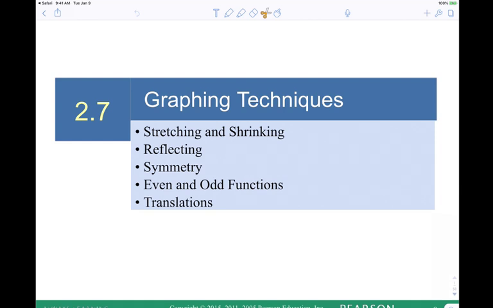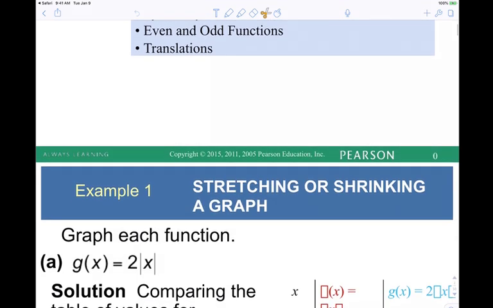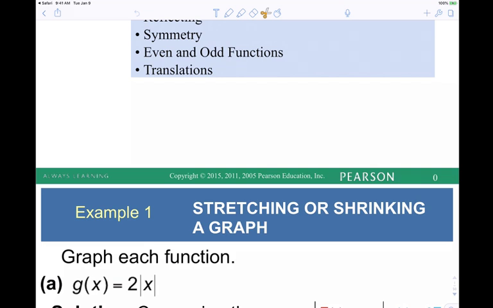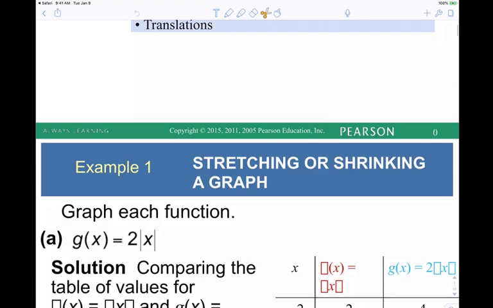Now we're going to take those basic functions that we were just exploring and do some manipulations on them. These manipulations, you can verify all of them by creating a table and plotting points, right? These are some of the techniques, so let's take a look at them. We're asked to graph this. What does the absolute value function look like? Remember absolute value? What kind of shape? Yeah, it's a V, right? Let's just look at it.